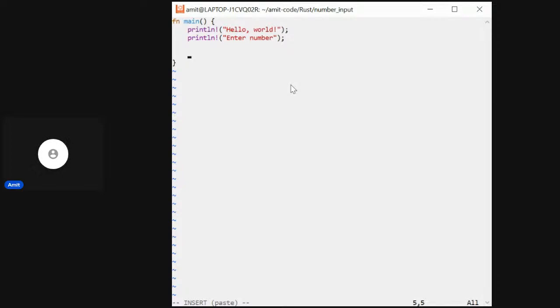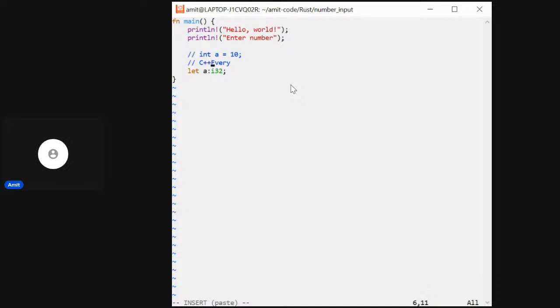Now in Rust, we create variables using the let statement. So in C++, if you remember, we have int a is equal to 10 or something. But in Rust, we have let a is equal to the type which we defined here. So if we want to enter let a, let's take a i32.